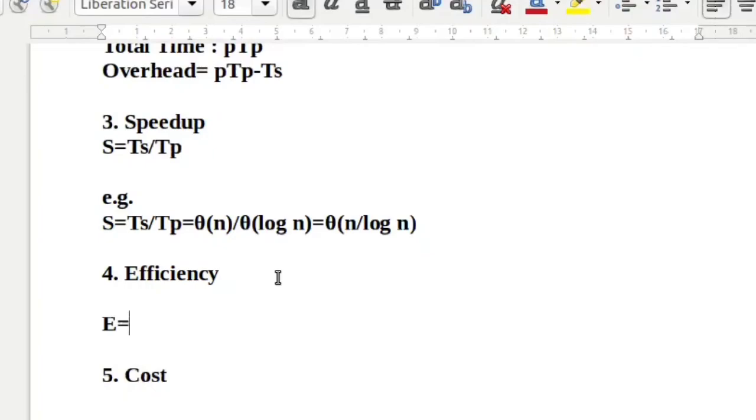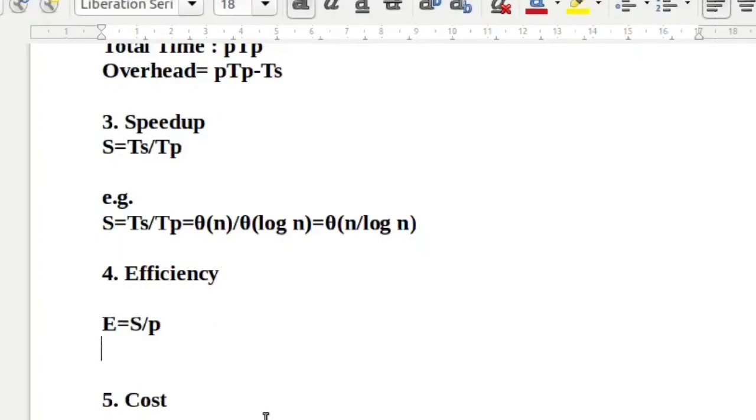And how is it calculated? It is calculated by speed up divided by the total number of processes or processing elements. So S is speed up and P is processing elements. This is how we calculate efficiency. If the number of processes is reduced and we are achieving the same speed up, we will say our parallel system is more efficient. Now see in this example, what will the efficiency be?